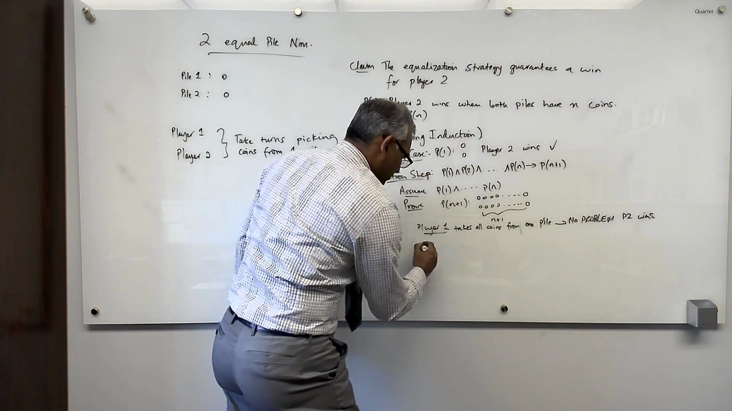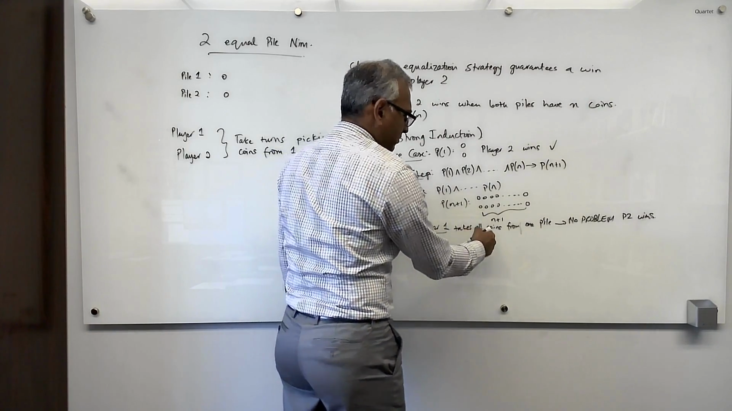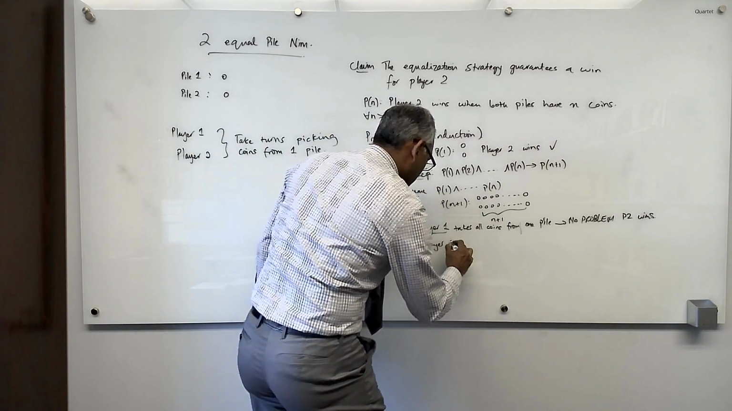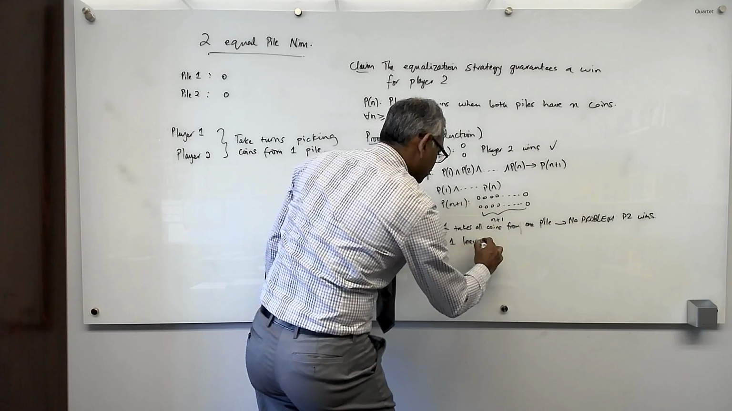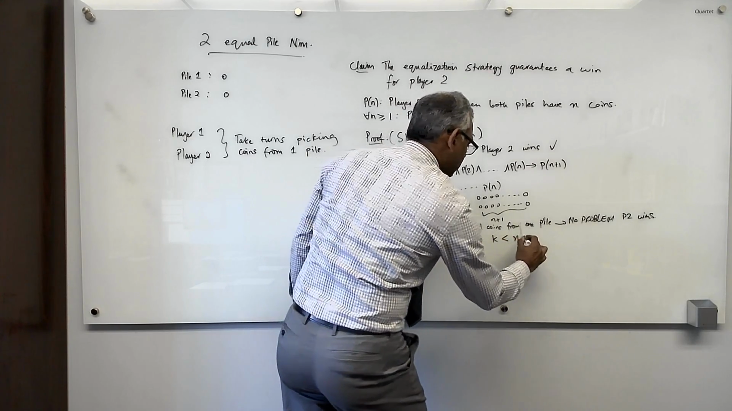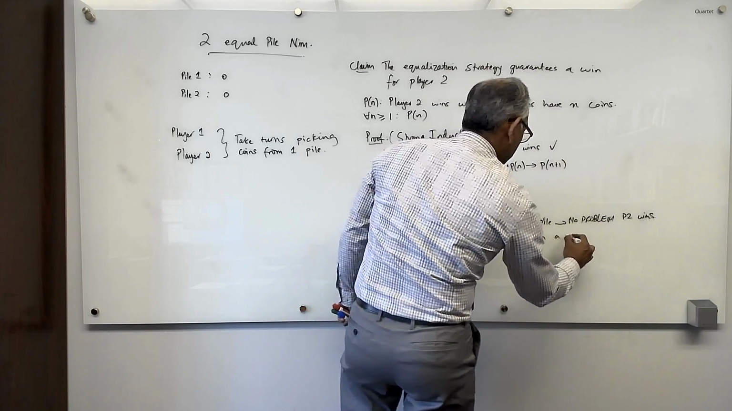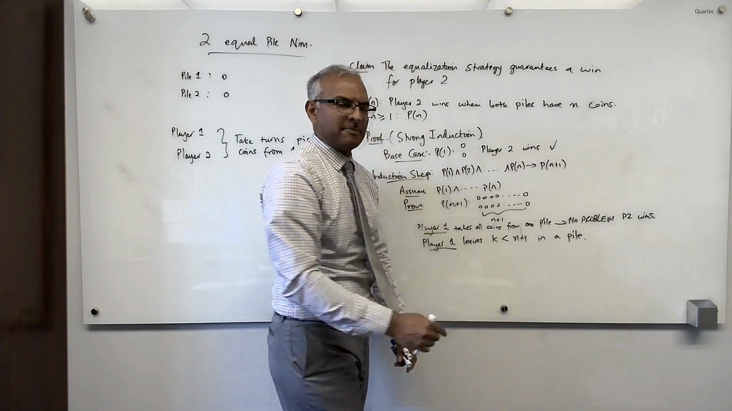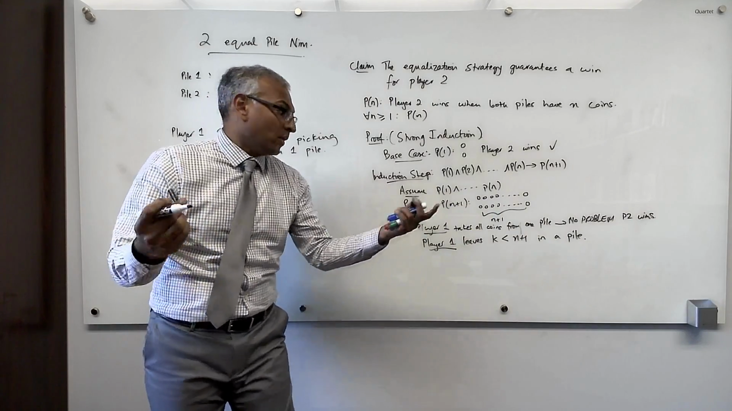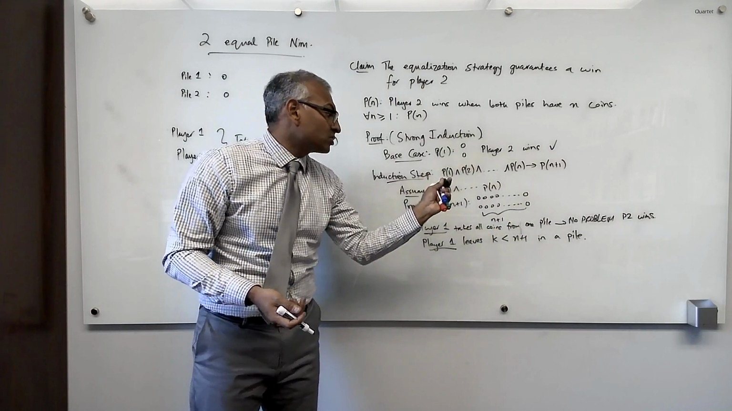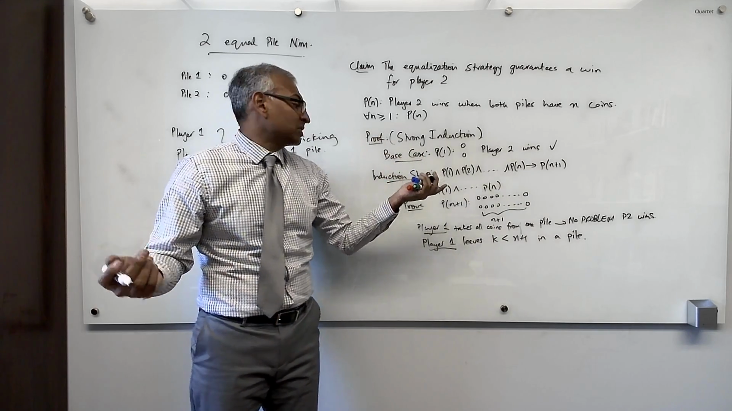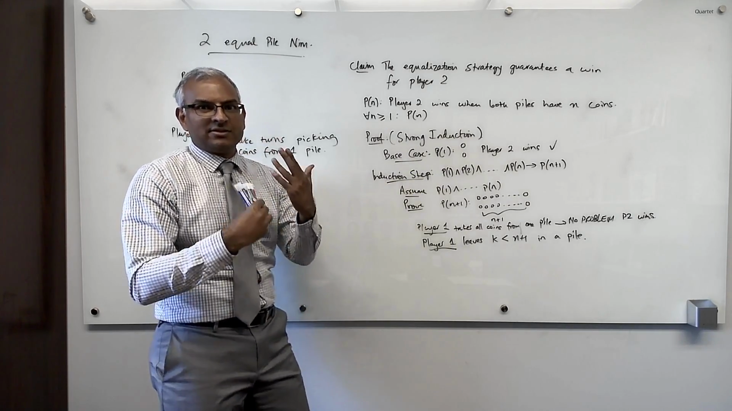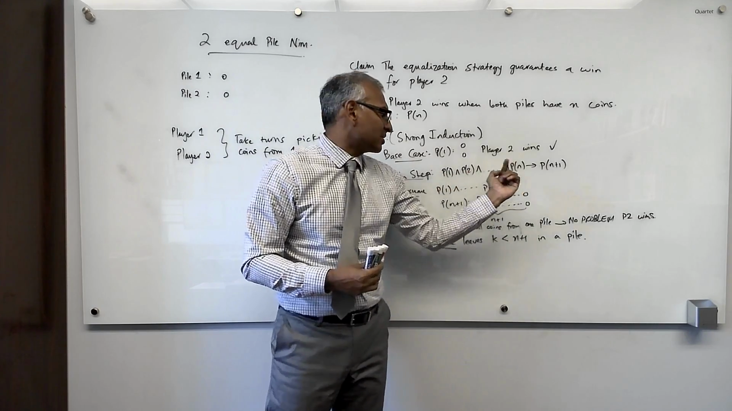Then the other case is that player 1 doesn't empty a single pile, so player 1 leaves k less than n plus 1 in a pile. He takes some number of coins, leaving k, but we don't know k, because player 1 could take 1 coin, in which case he's left n. Could take 7 coins, in which case he's left n plus 1 minus 7. So we don't know k, and that's the critical use of the strong induction hypothesis.